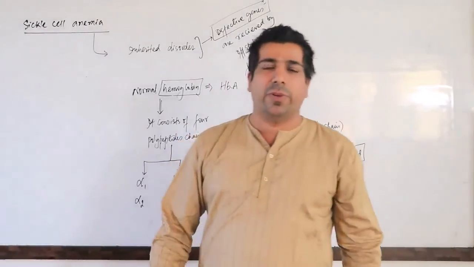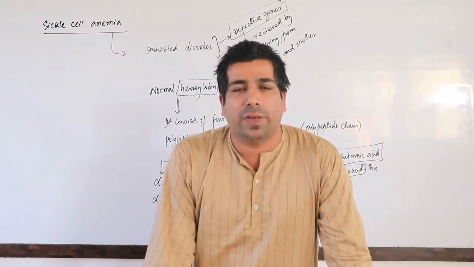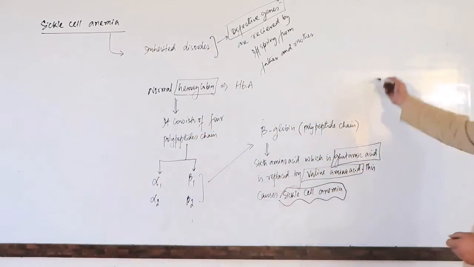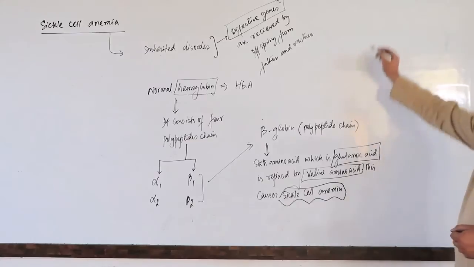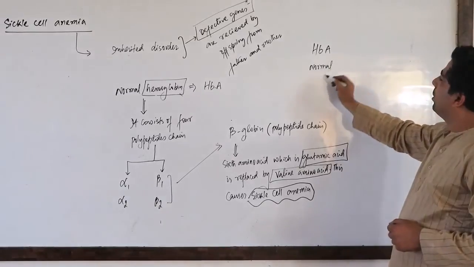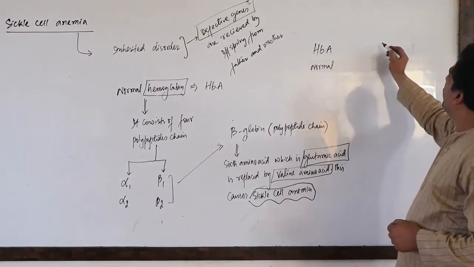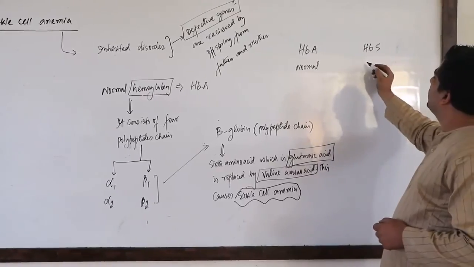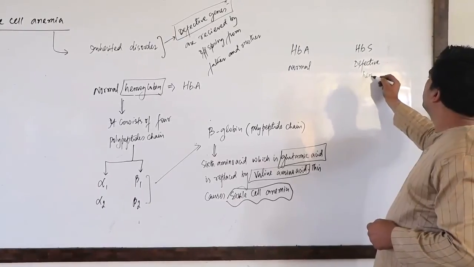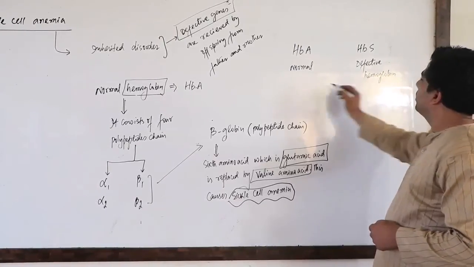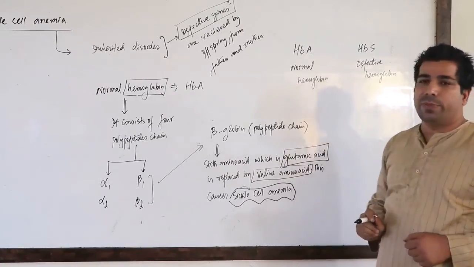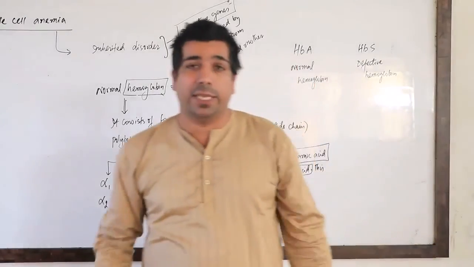So one thing you have to remember for your examination: the normal hemoglobin is HbA. HbS is basically your defective hemoglobin, and HbA is the normal hemoglobin. It's all because of the mutation which is happening, which causes sickle cell anemia.